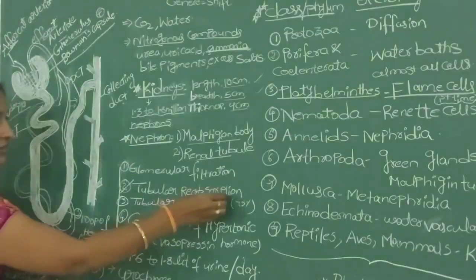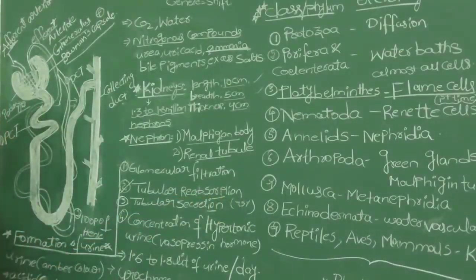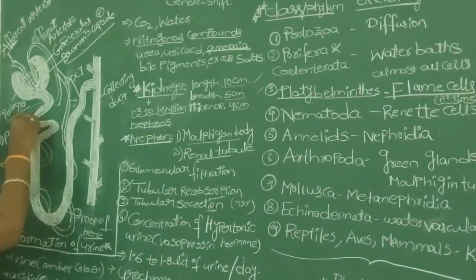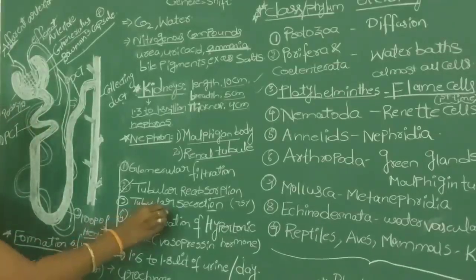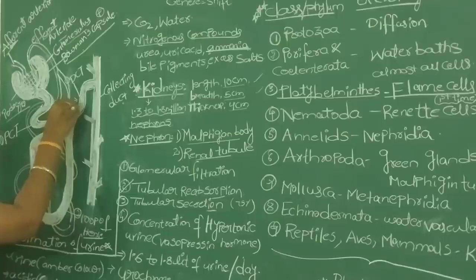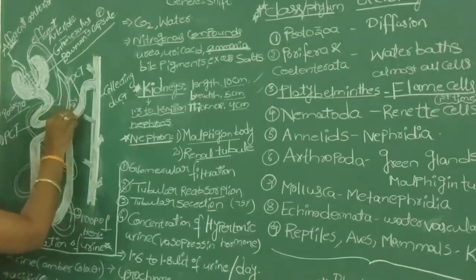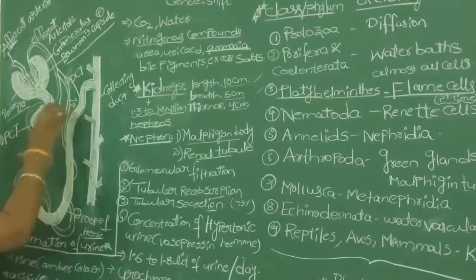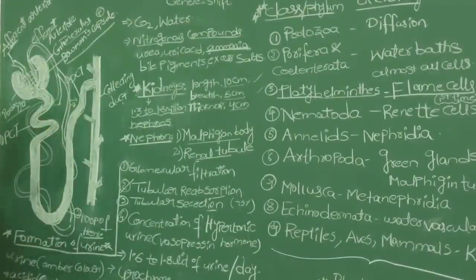Just observe the difference carefully. During reabsorption, the water and useful compounds are reabsorbed from the renal tubule to the blood capillaries. But in tubular secretion, the waste molecules and excess salts from the blood capillaries are sent again into the DCT region of the renal tubule. That one we call tubular secretion.